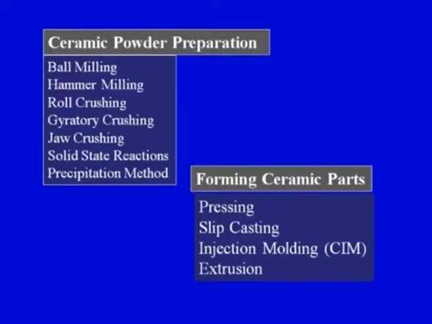So, we can prepare the ceramic powders either using the mechanical methods or using the chemical methods. Once the ceramic powders have been prepared, we will go for forming of the ceramic parts. We can go for pressing, slip casting, injection molding, more specifically ceramic injection molding, which is used for precision castings or precision moldings, and finally the extrusion.